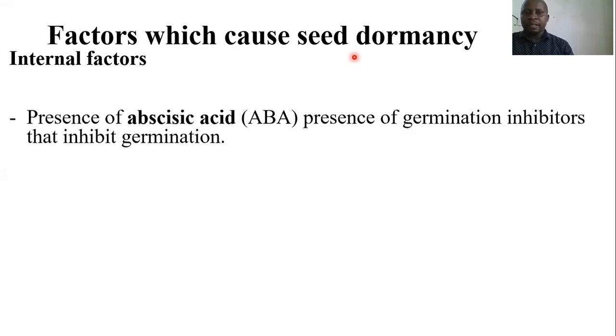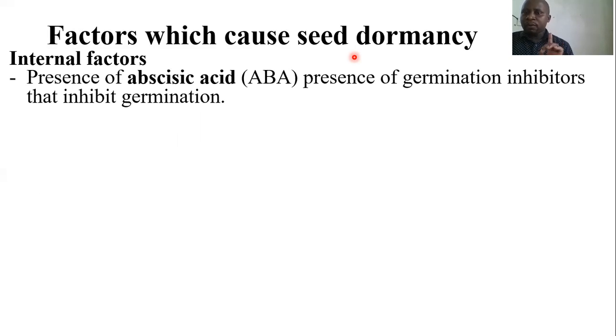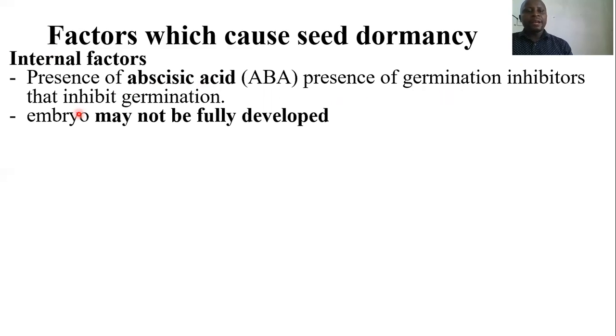These factors may include, one, presence of some growth inhibitors inside the seed. These growth inhibitors may include abscisic acid. This will inhibit germination. Number two, the embryo itself may not be fully developed. So if the embryo is not fully developed, then seed dormancy may arise.